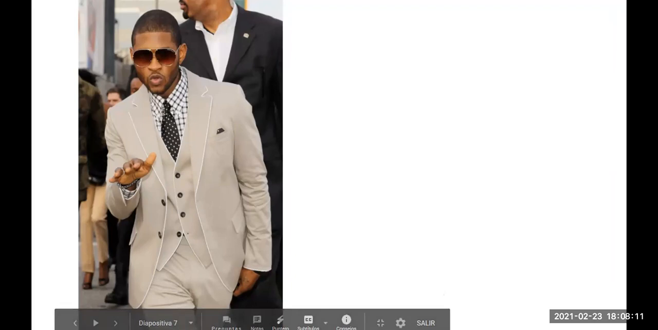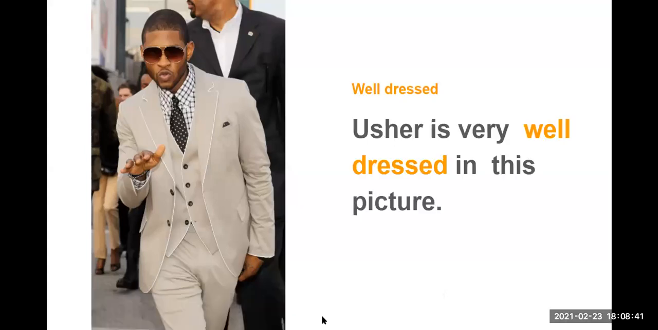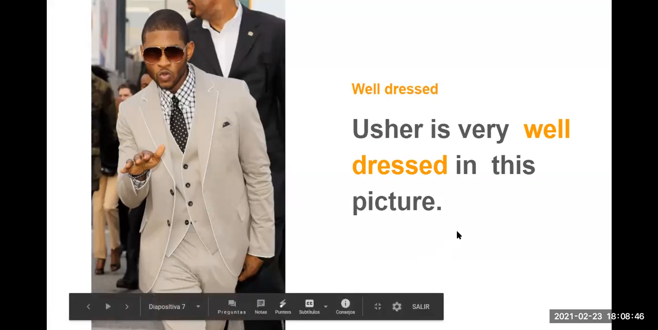So we are going to use well-dressed to describe him. What can you say? We have to use that adjective in a sentence. Usher is a well-dressed person, or a well-dressed singer. Or Usher is very well dressed in this picture.